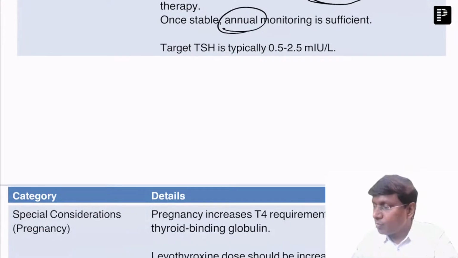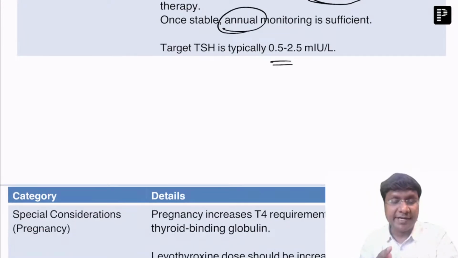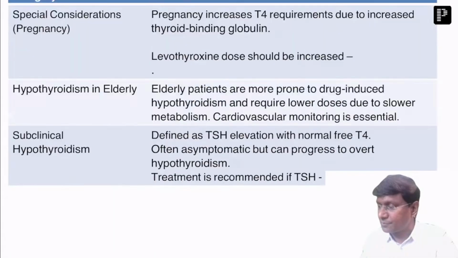And at the same time, what should be the target TSH? The target TSH, whenever you are giving levothyroxine, should be 0.5 to 2.5 milliunits per liter. This will be the target TSH, right? So this is about the treatment in case of hypothyroidism. Now, let me discuss some special considerations in patients with hypothyroidism.